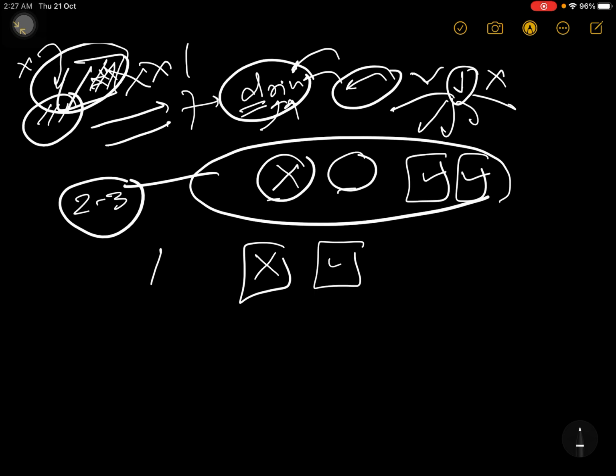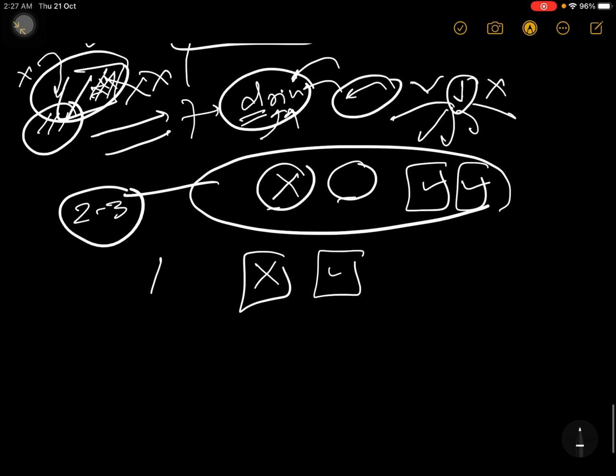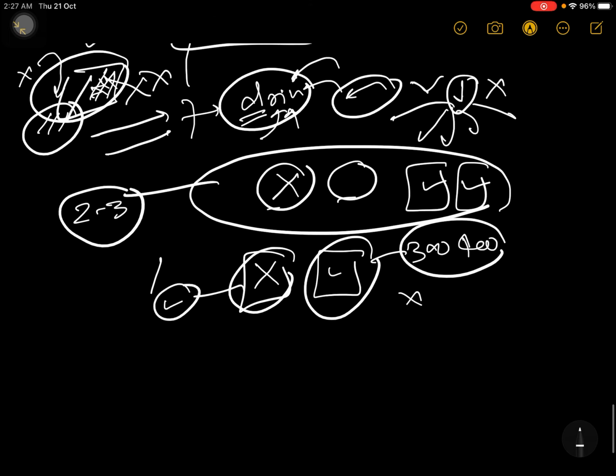Okay, now whatever topics, around this you make some 300 400 pieces of cross and 300 400 pieces of tick. Okay, then you should have a small gum packet or Fevicol packet, anything, a small one.